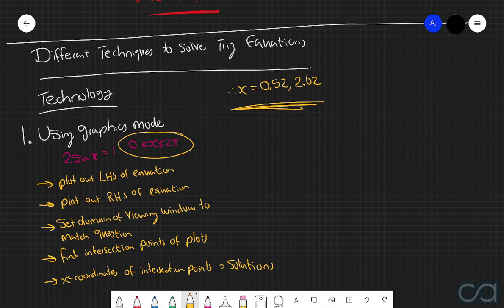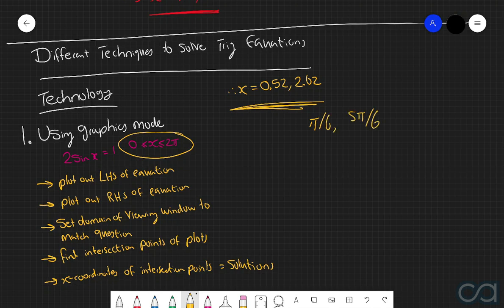Now, as you can probably guess, the main weakness with this particular method is that the graphics mode in our calculator does not give us exact values for the coordinates of these intersection points, because these two answers here of 0.52 and 2.62 are really just crude approximations of the actual exact answer. The true exact answers are pi over 6 and 5 pi over 6.